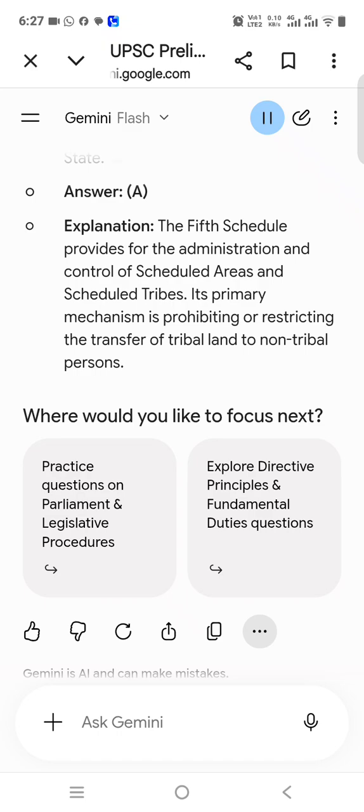Where would you like to focus next? Practice questions on Parliament and legislative procedures. Explore directive principles and fundamental duties questions.